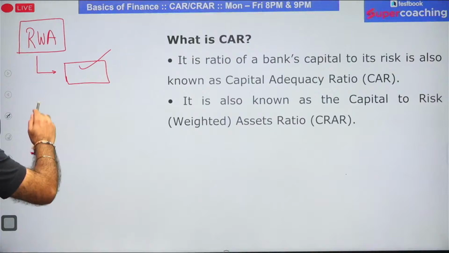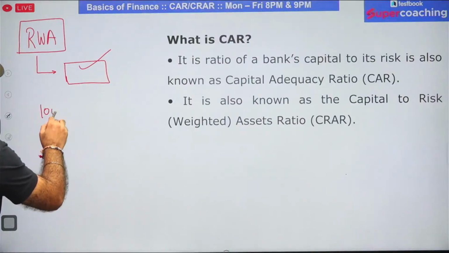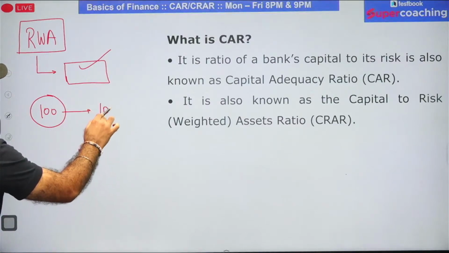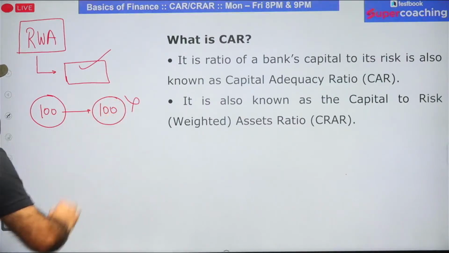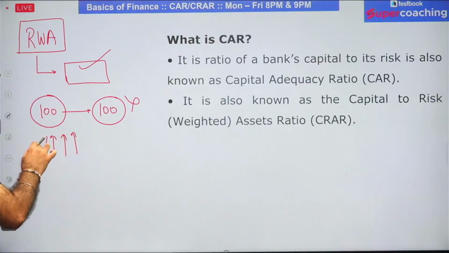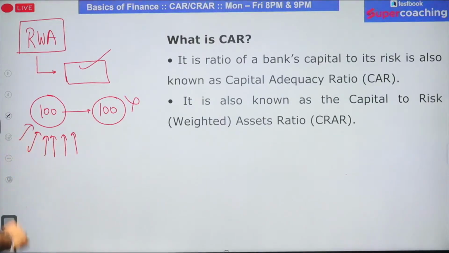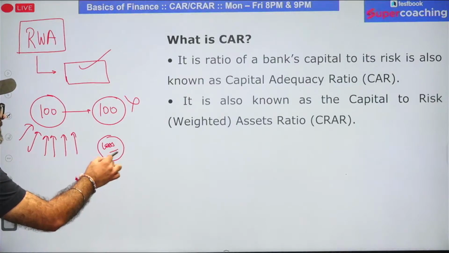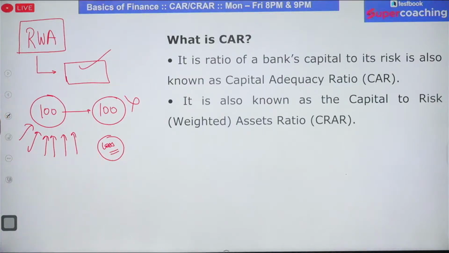Why I'm saying this? The reason is, let's say bank has given 100 rupees of loan, and if 100 rupees of loan is turned into NPA, that doesn't mean bank will lose 100, because bank will be capable to recover some out of it by selling the assets which have been taken in the form of mortgage, and the rest of the amount which bank cannot recover, which is going to be bank's loss, is basically termed as risk-weighted asset.